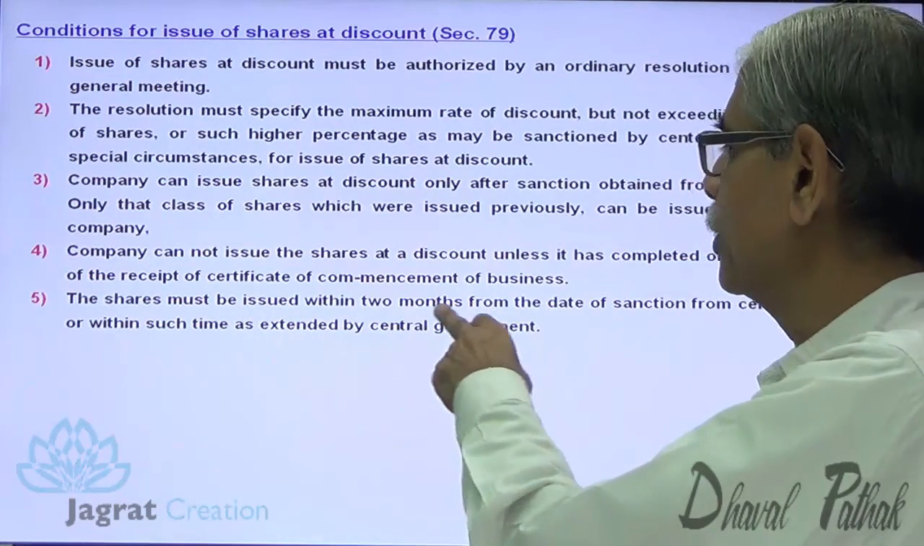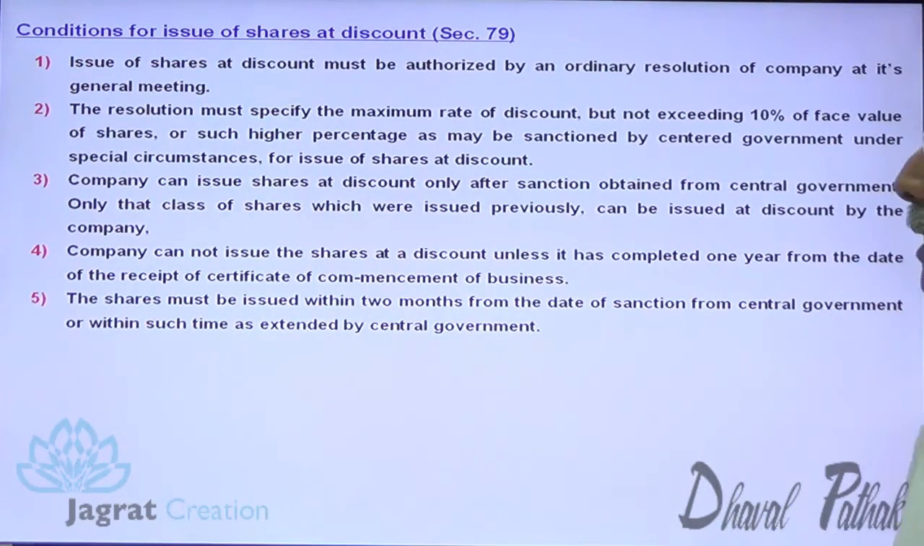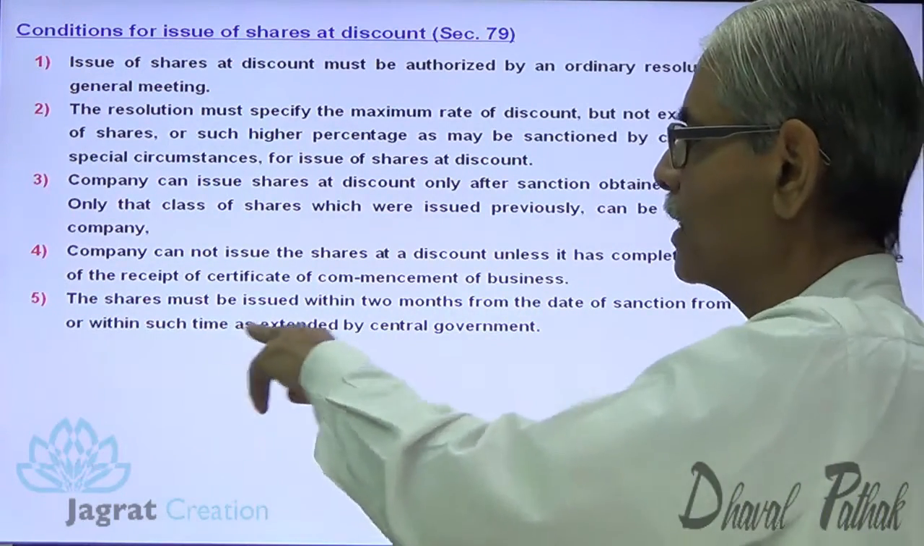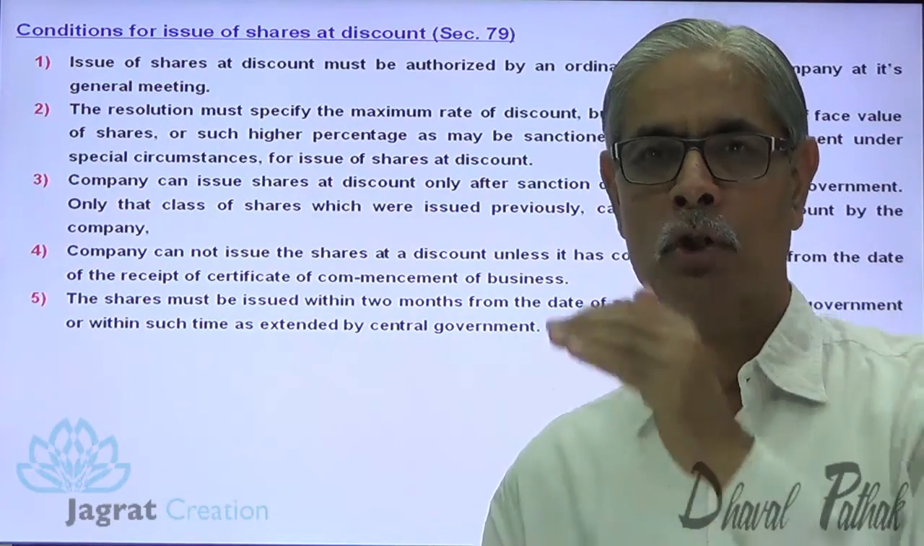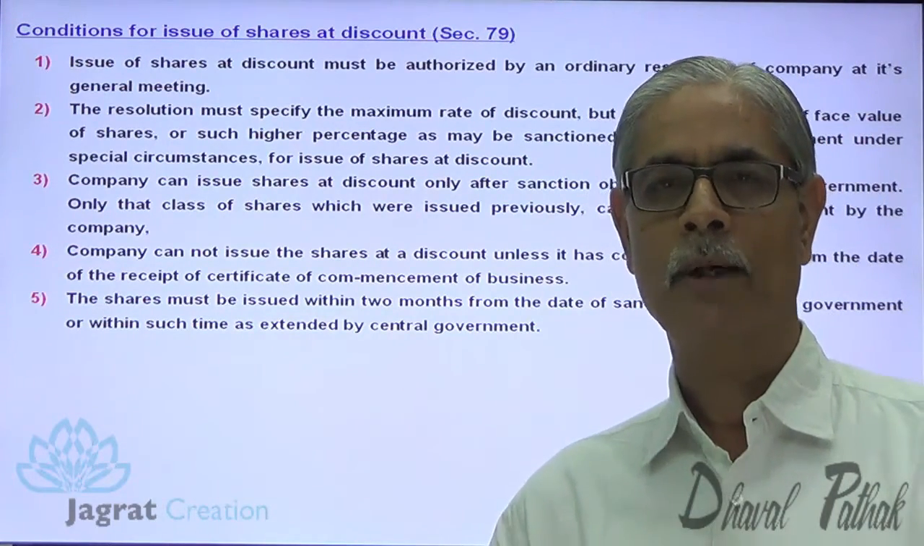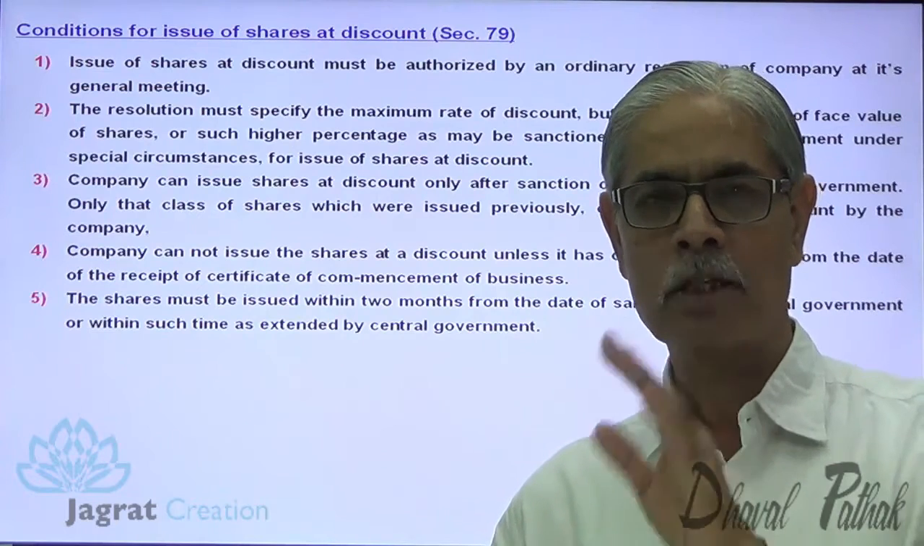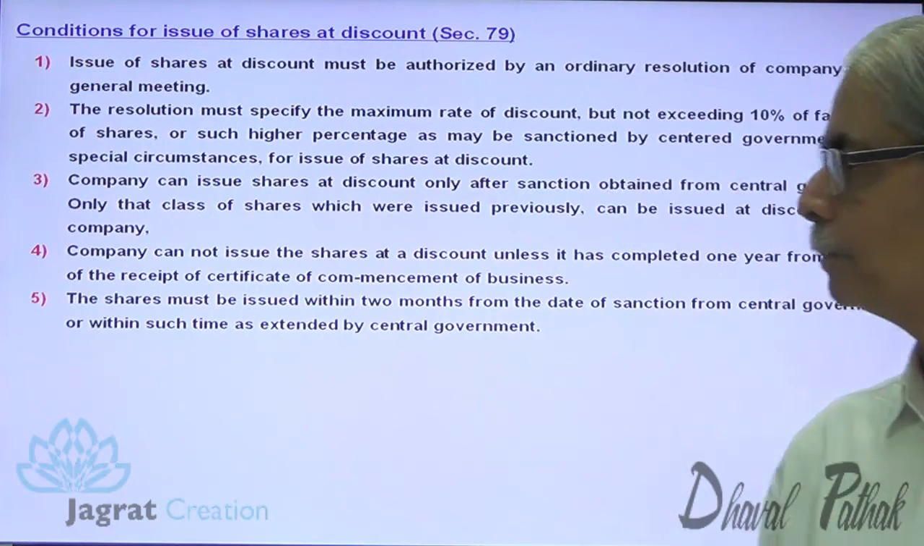Shares must be issued within 2 months from the date of sanction of the central government or within such time extended by the central government. So after obtaining the sanction from central government for issue of shares at discount, it must have been issued within 2 months from that date.